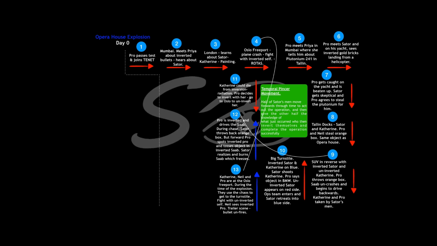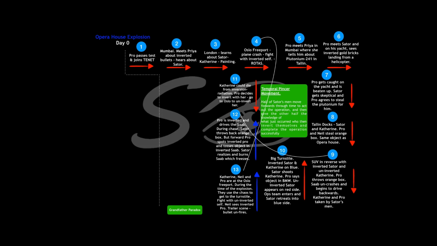The protagonist, who is now inverted and in a SWAT uniform, fights with his uninverted self. So Neil sees the inverted protagonist. Recall that Neil tells the uninverted protagonist at the beginning that he took care of him. So he basically doesn't do anything, he just sees and lets him go.